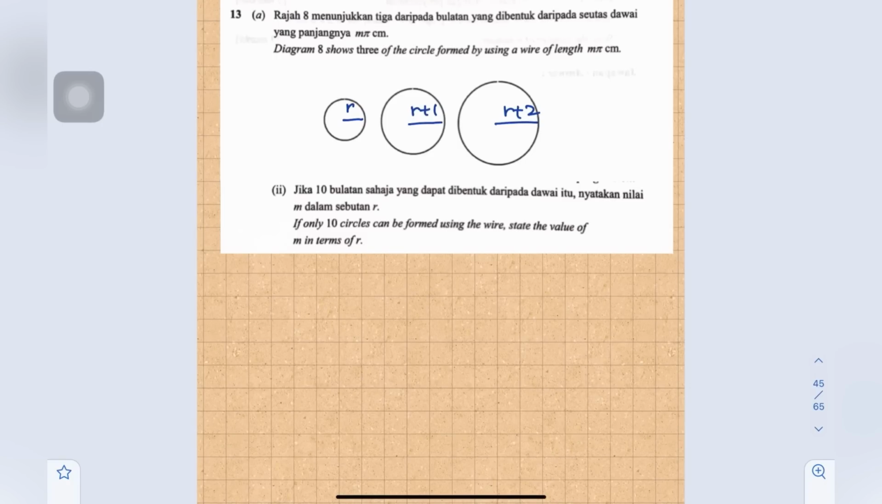Roman 2, if only 10 circles can be formed using the wire, state the value of m in terms of r. Okay, so since this is arithmetic progression, the formula of Sn is n over 2, 2a plus n minus 1 d. And given we have 10 circles, so n is 10. Okay, so then given the wire, the length is m pi centimeter. So meaning that S10 equals to m pi.